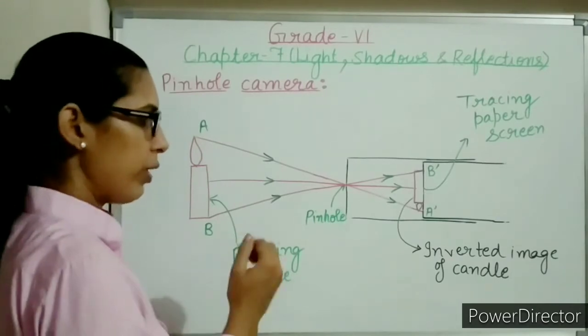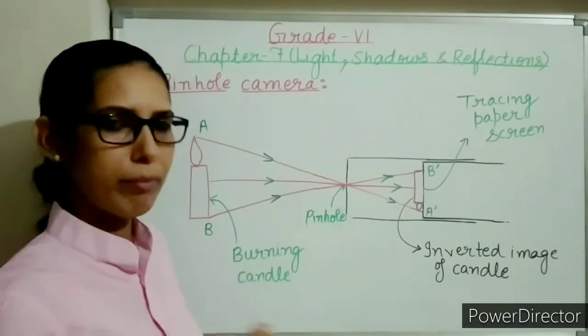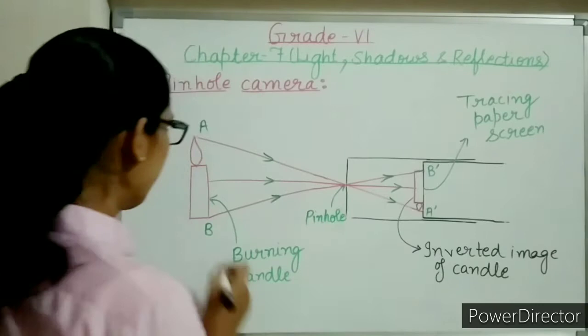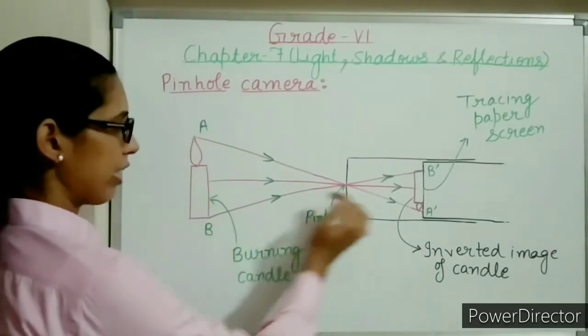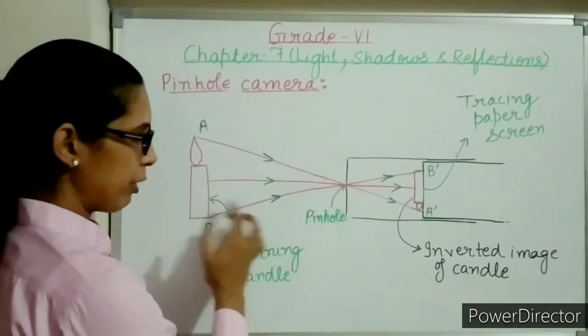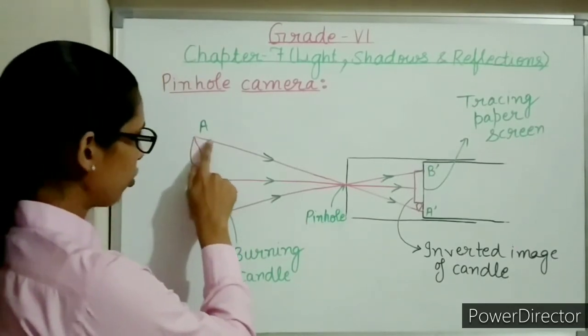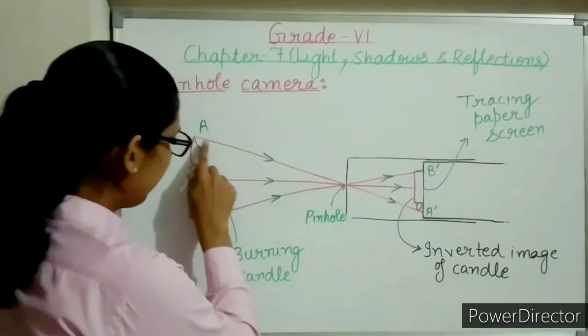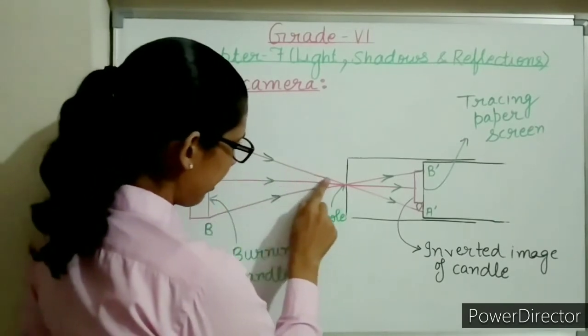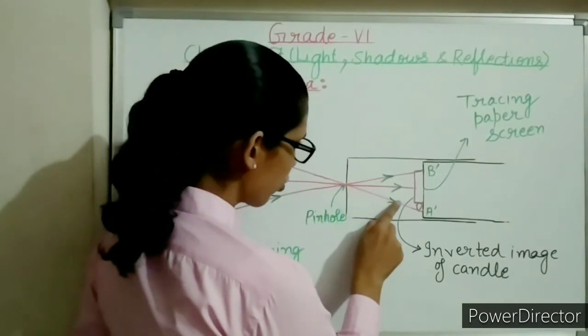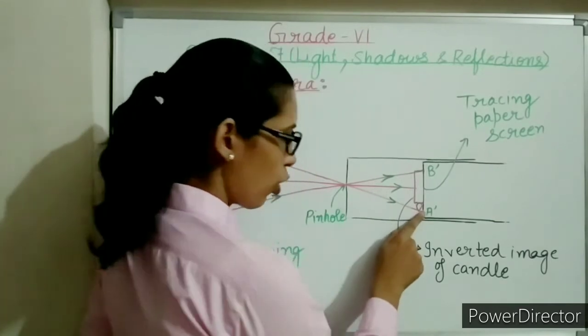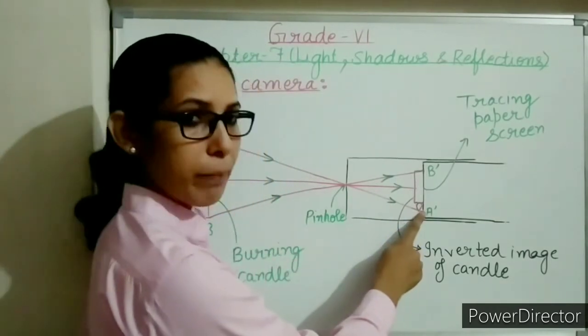So why does an inverted image form in the pinhole camera? Let's try to understand. This is the candle, the object that has been placed in front of this pinhole camera. You can see that light from the top of the candle is moving in a straight line. It enters the pinhole and then it reaches point A dash on the tracing paper.